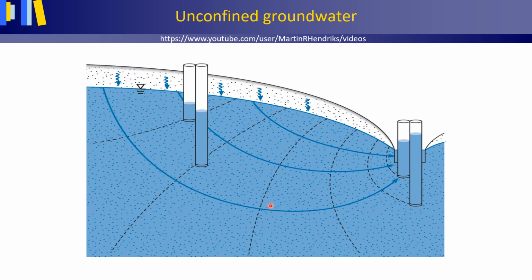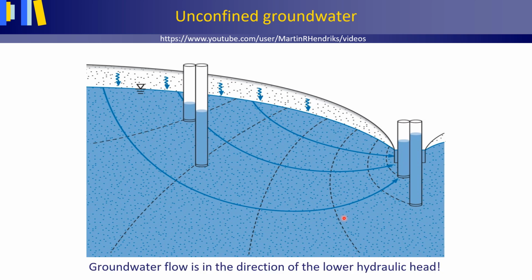These so-called equipotential lines are perpendicular to the flow lines for steady groundwater flow, which is defined as groundwater flow for which the flow velocity components at any location do not change with time. So this is a higher hydraulic head, this is a lower hydraulic head, and this is an even lower hydraulic head, etc. Again, water always flows in the direction of the lower total energy, the lower hydraulic head.